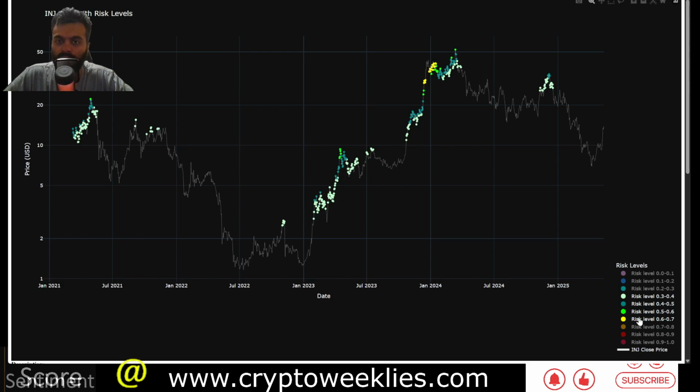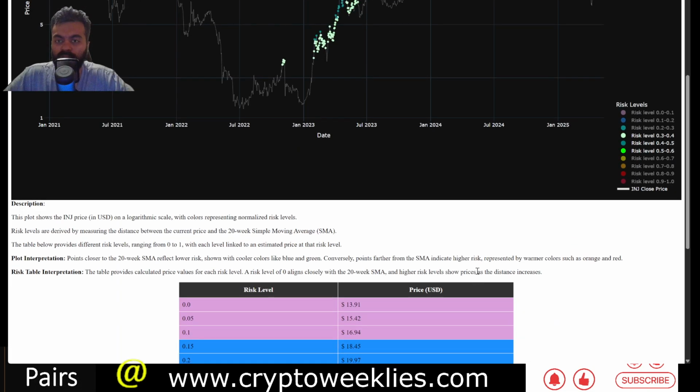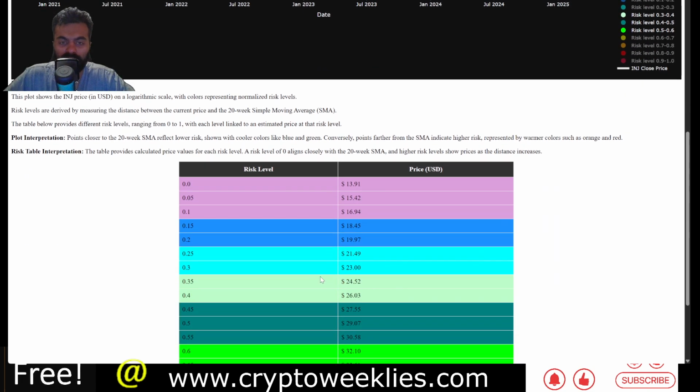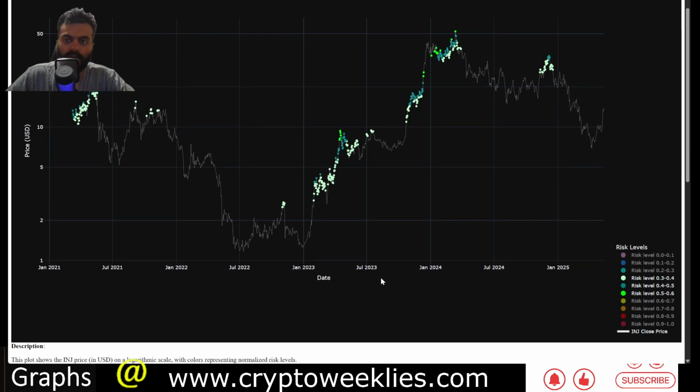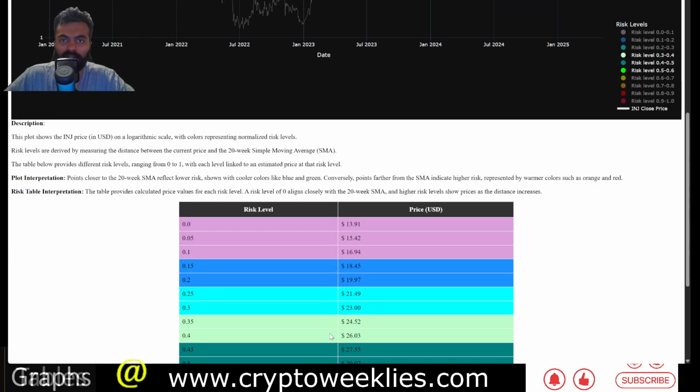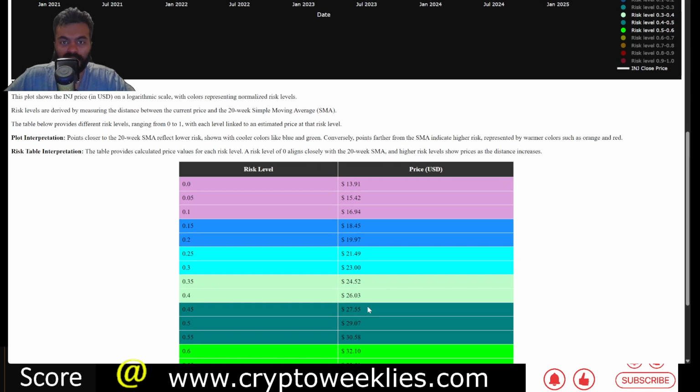Or if we want to kind of lower it, we can go to between 30% and 60%, or 0.3 to 0.6 risk. That gives, if the price action goes to that level, the further risk levels, the price could be somewhere between $23 and $32. That's the range estimated by this model, the non-euphoria bull case for INJ in the next 20 weeks or so. That's the target forecasted by this simple moving average risk based model, $23 and $32.